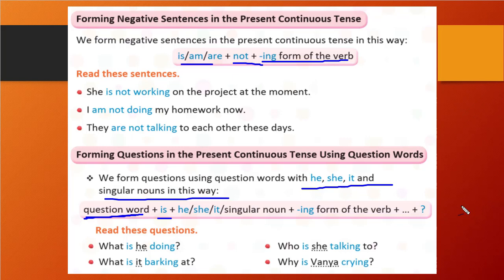You can see the questions: What is it doing? What is it barking at? Who is she talking to? Why is Vanya crying? Right? So this way we can form them.